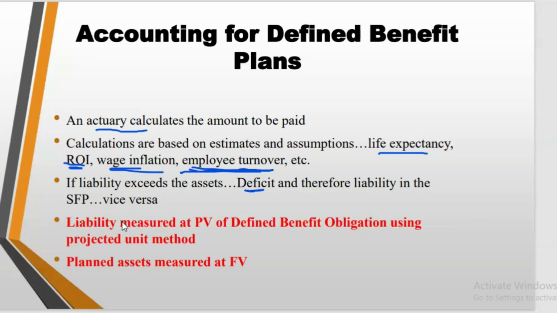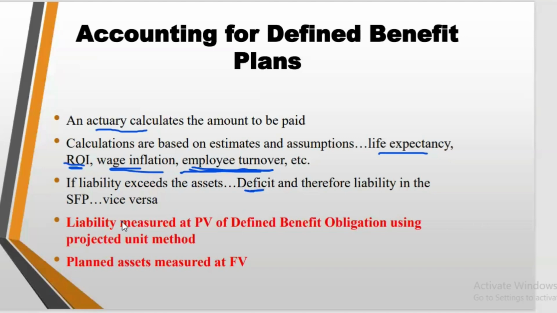So we can compare the opening plan asset with the opening plan obligation and see if we have a net deficit or net asset. When the liability exceeds the asset, it becomes a deficit or net liability. And if the asset exceeds the liability, it becomes a surplus or net asset, which will be recorded as an asset in the statement of financial position.